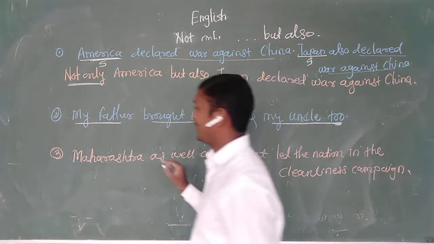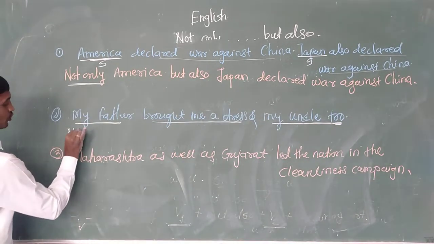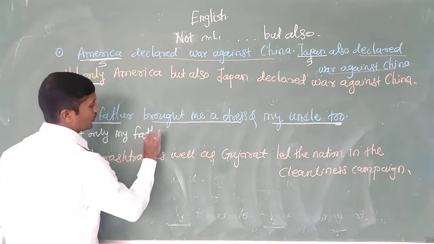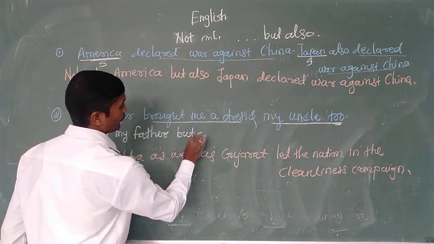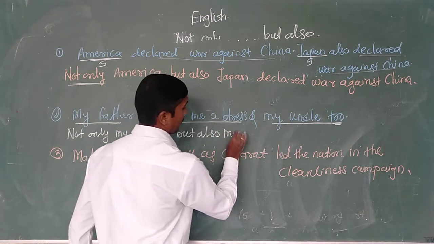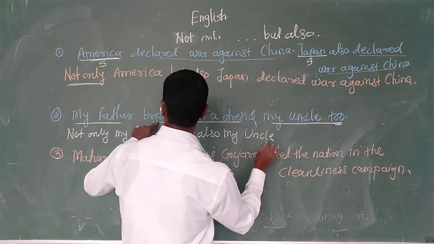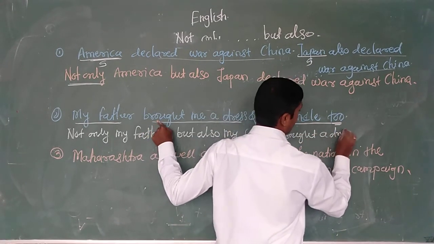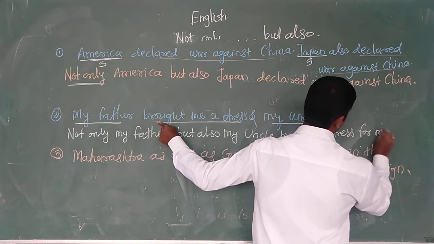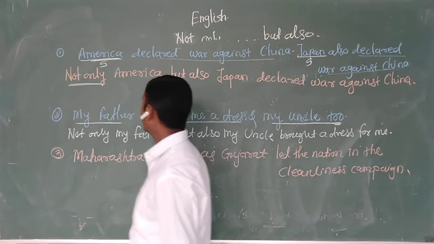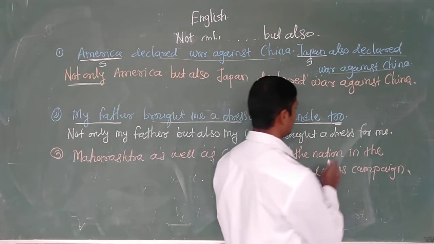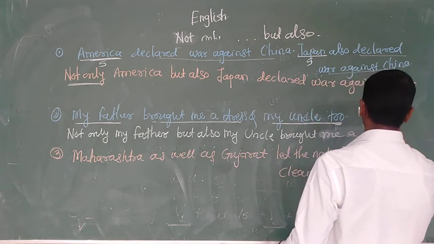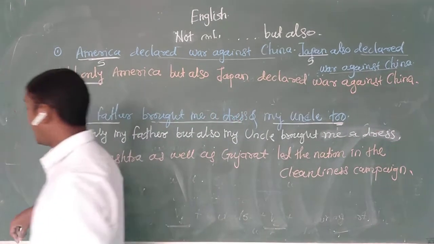So in such a case you should remember here, not only my father but also my uncle, remaining part, brought a dress for me. Whatever it is, brought me a dress. काय असेल ते पुढे? Brought me a dress. In this way. Okay.